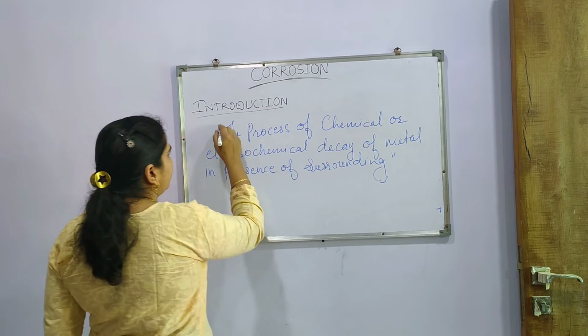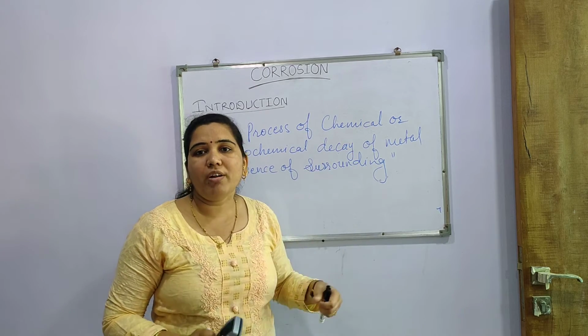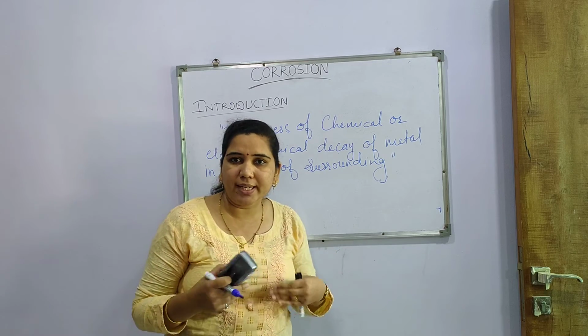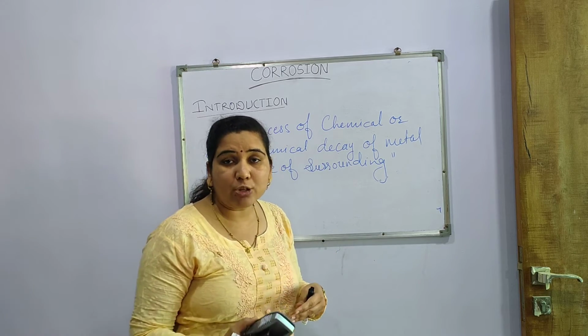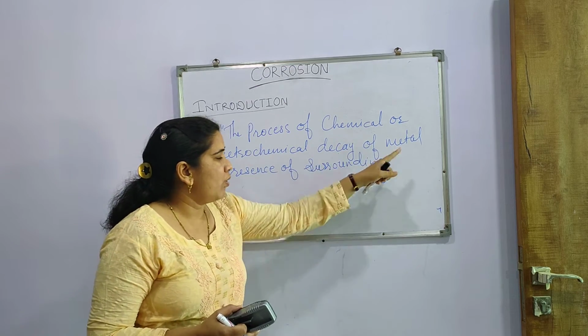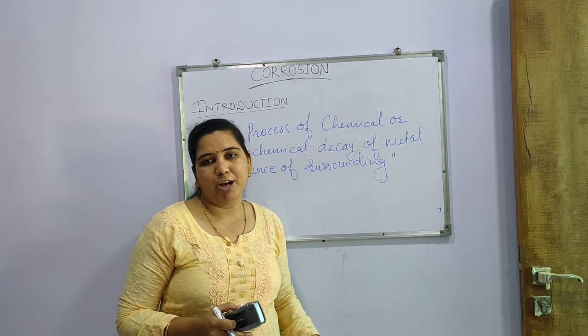We can write it in inverted commas. The process of chemical or electrochemical decay of metal, meaning chemically the metal gets disintegrated or electrochemically it gets disintegrated, in the presence of surrounding atmosphere or environment.